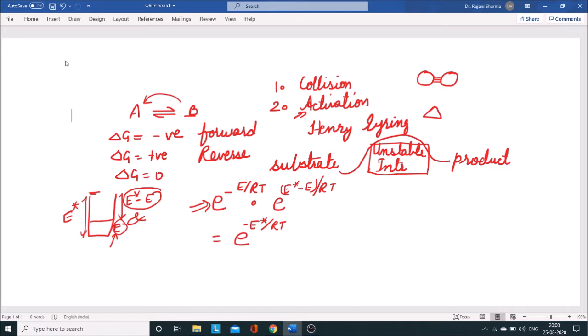So on solving it, we will get e to the power E star, or E asterisk, divided by RT, where R is the gas constant and T is the absolute temperature.